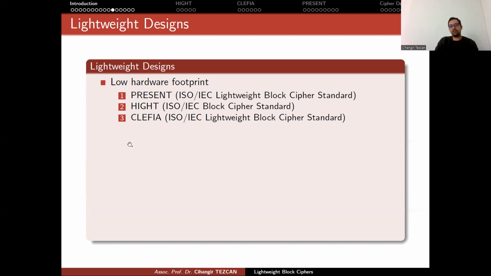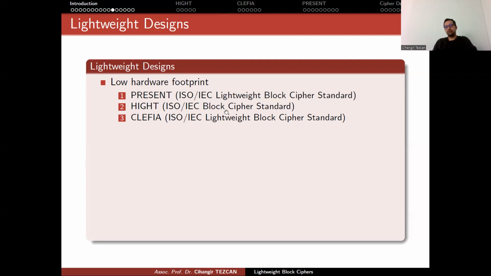Initial designs by academicians focused on low hardware footprint. They thought the main problem was the amount of area the algorithm requires on the device, especially on smart cards, because generally you have 1,000 to 2,000 gates allowed for a cryptographic algorithm. So they were trying to build something small, around 2,000 gate equivalents.